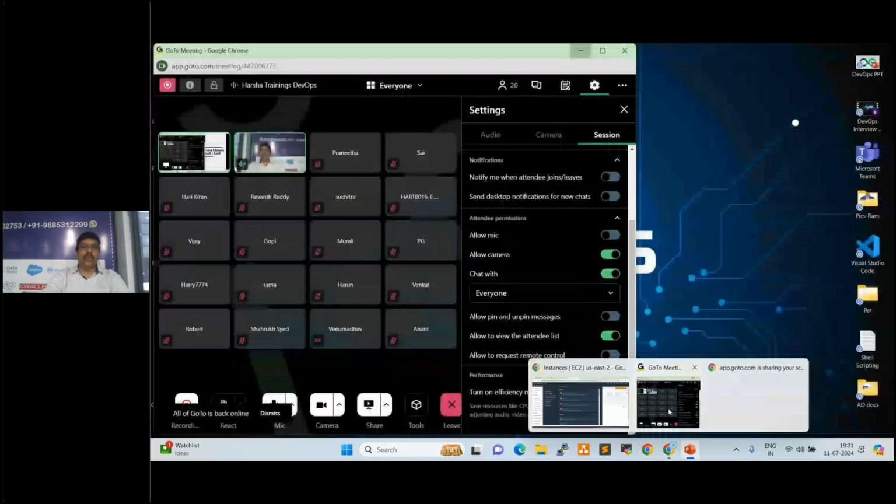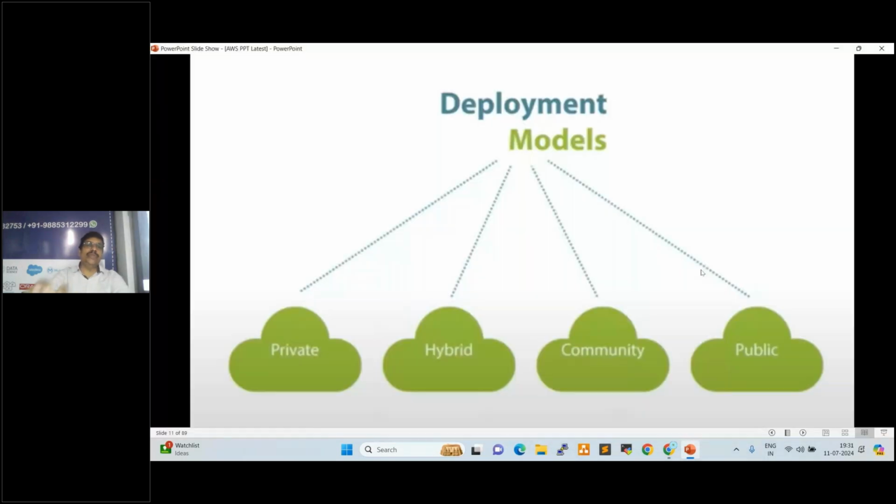Which is on-premises cloud, our local server room, right? In our local server room, whatever servers we are using, those we can use in our private network, right? So private servers. Yeah, so this is a private cloud. The next one is public cloud. What is public cloud? Which is AWS cloud, Azure cloud, Google cloud, which we are accessing through the internet, right?